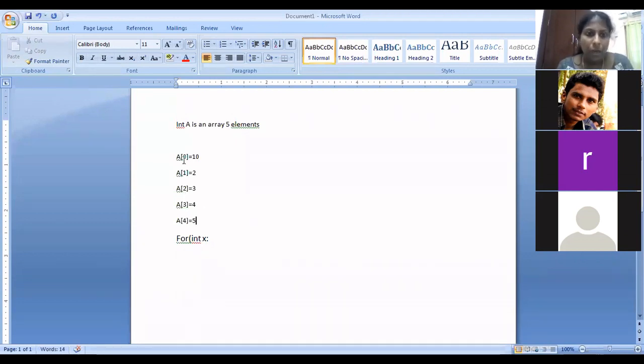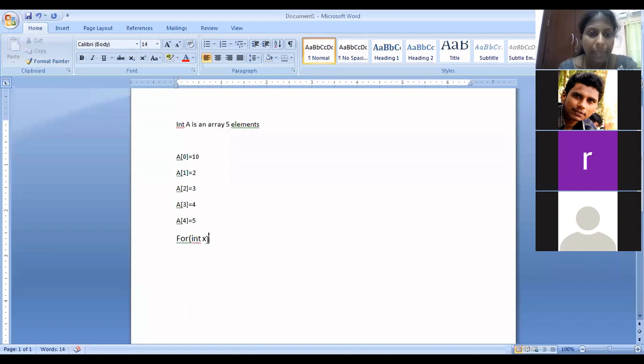Now x is a variable which stores one element at a time. It starts from the first element. So what will be available in x? First 10. When it moves to the next element, what will be the value at x? 2. Then the next element, the value at x will be 3, then 4 and then 5. So at a time in x, you can store one element's value.